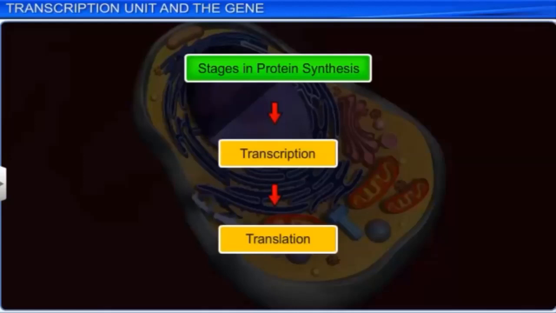Then of course we need messenger RNA, while for translation we need all three types of RNA: messenger RNA, transfer RNA, which we also call the adapter molecule, and the third one, ribosomal RNA. These are the three types of RNA we need for translation, which happens in the cytoplasm. Today we are going to start with the mechanism of transcription, how transcription takes place.